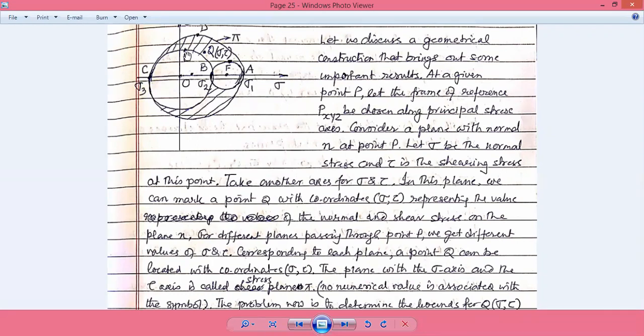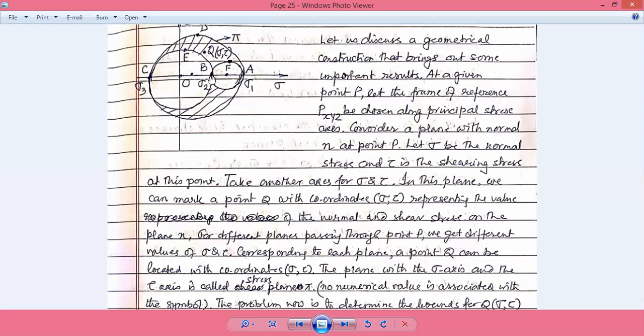That is the radius of this circle, which is equal to sigma 2 minus sigma 3 divided by 2. And the normal stress correspondingly will be given by the sigma value along the x-axis itself. And third, which is sigma 1 minus sigma 2, that is sigma 1, this is sigma 2.